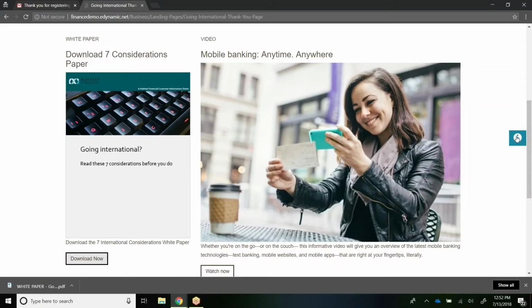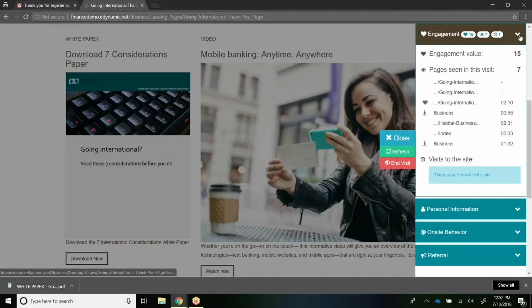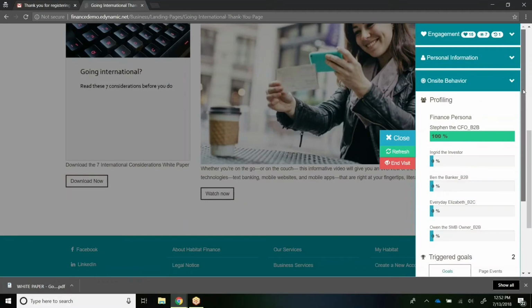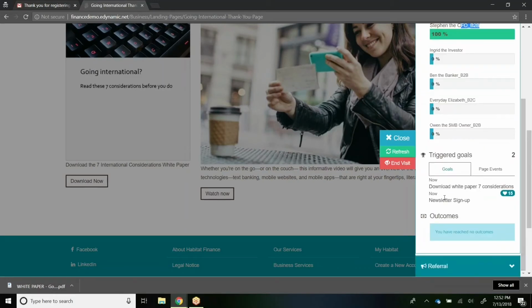All right. Now let's see. Now she has an engagement value of 15, so her engagement value has increased. But we figured out that she might be a CFO of a B2B business. She's also triggered a few goals, downloading the white paper and newsletter sign up at this point. And downloading the white paper is what's given her those 15 engagement value points.